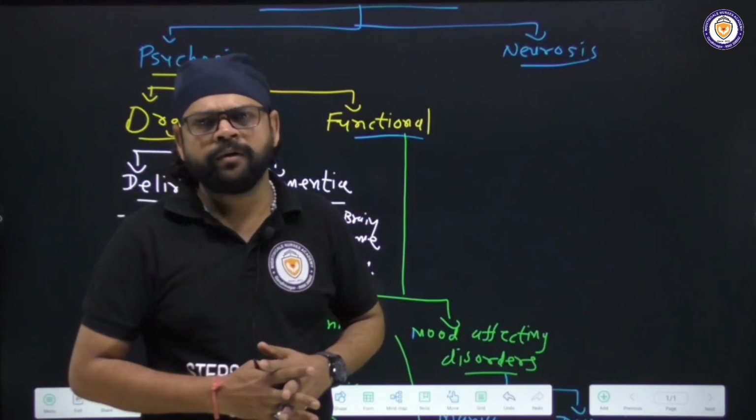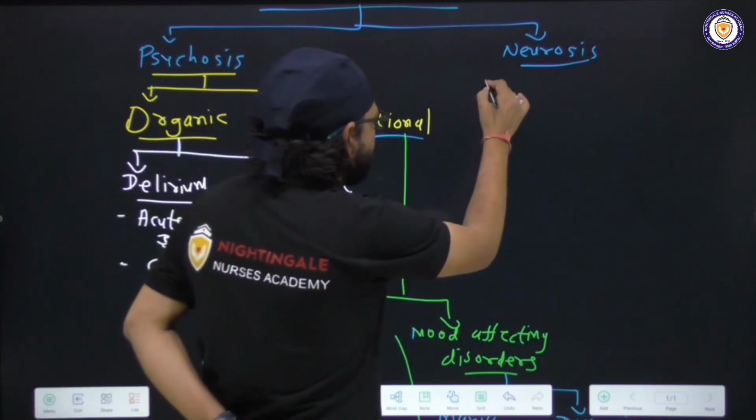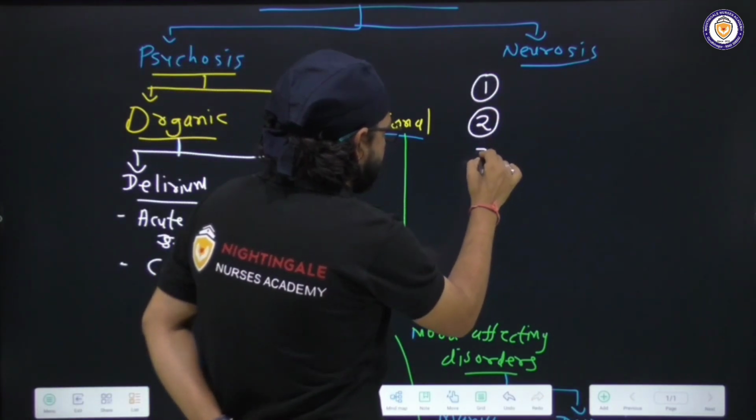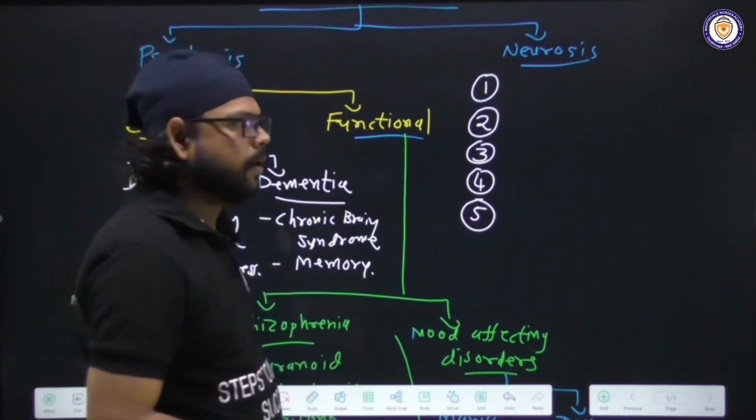Now we will discuss neurosis. Neurosis is further divided into 5 portions, and for that there is a mnemonic ADHOP.